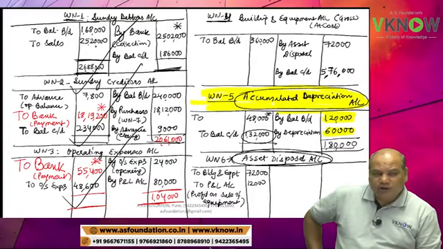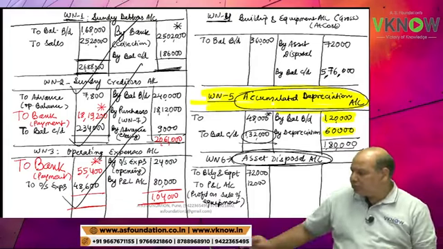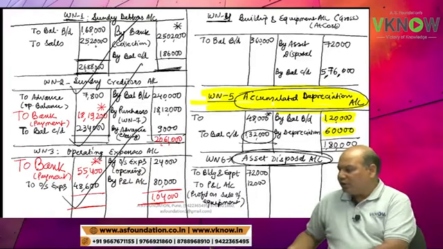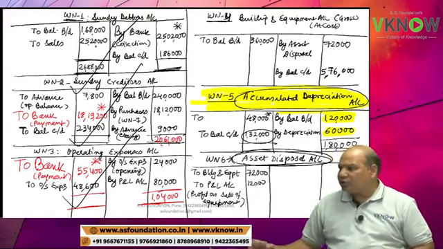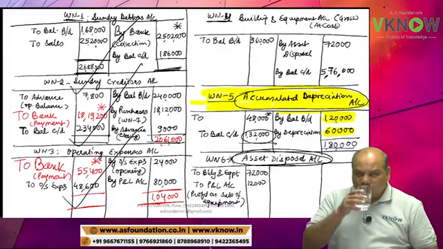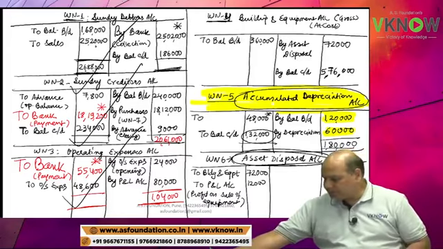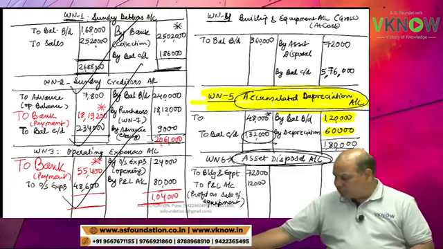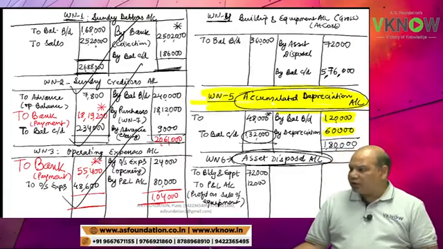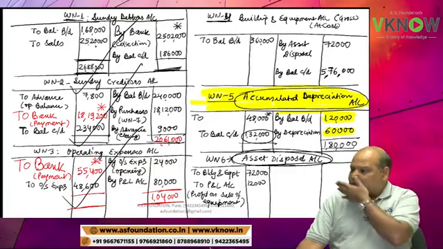What does it indicate? The balancing figure, 48,000. Balance figure, I have got it.